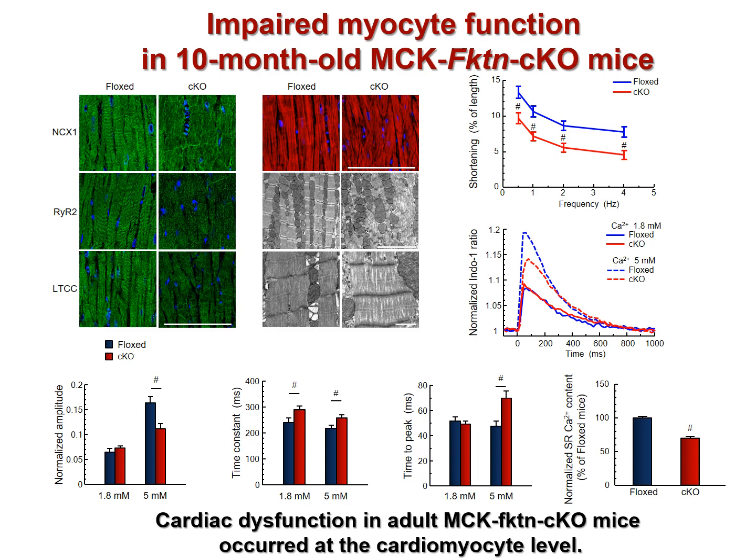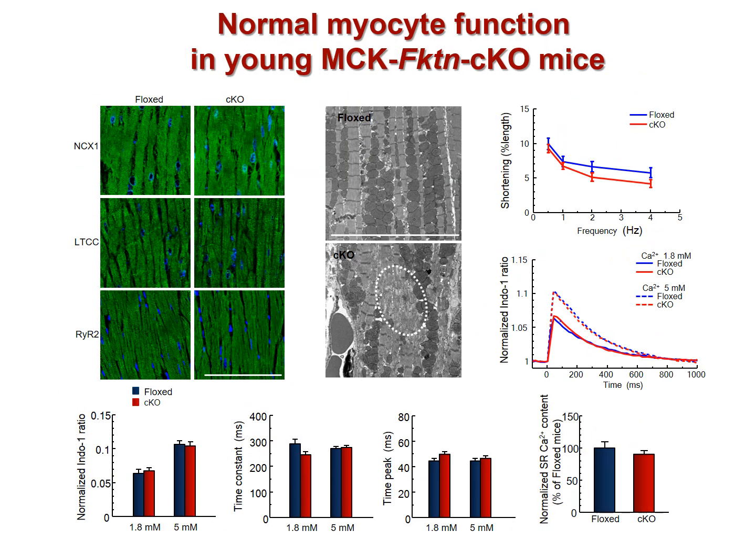As mentioned above, young adult CKO mice did not exhibit significant cardiac dysfunction under physiological conditions. Consistently, isolated cardiomyocytes from 10-week-old CKO mice showed normal contractility and calcium handling for EC coupling.